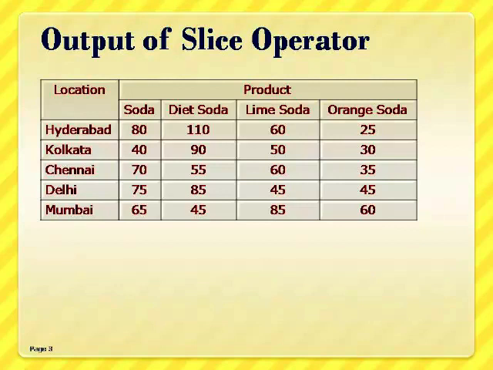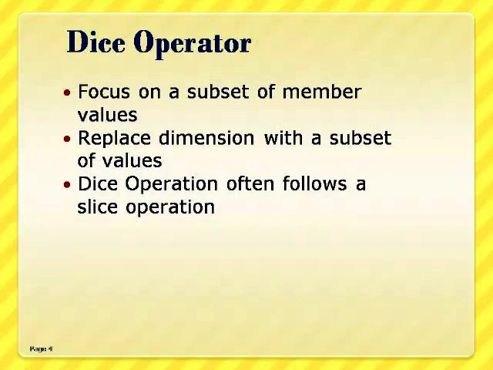Second operator is dice operator. Focus of dice operator is on a subset of member values. That means it replaces a dimension with a subset of values. For example, the sales in the location Kolkata on 1/1/2009 can be obtained by applying the dice operator on the location Kolkata and the time value as 1/1/2009, which gives a subset of values for a dimension.